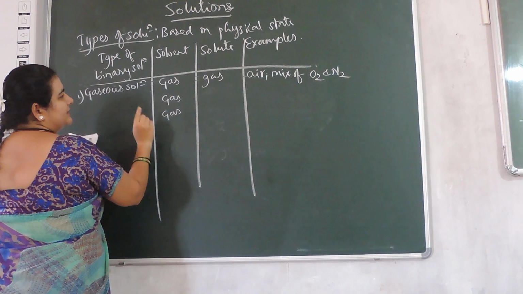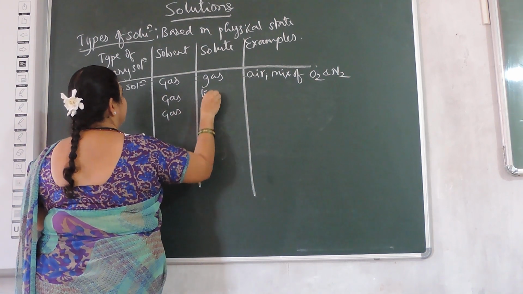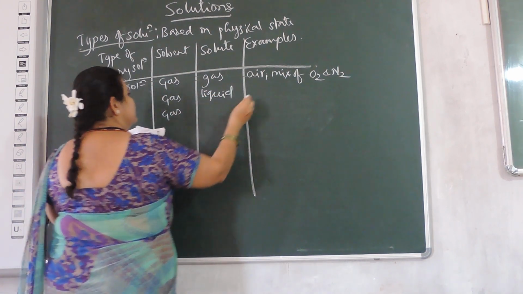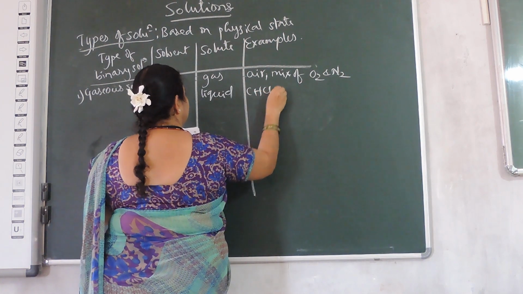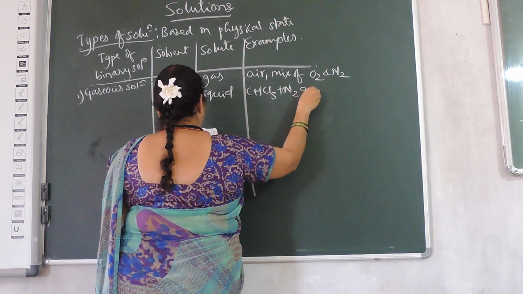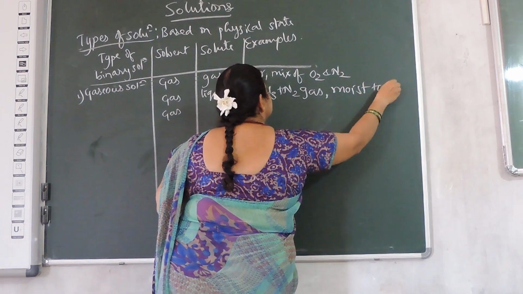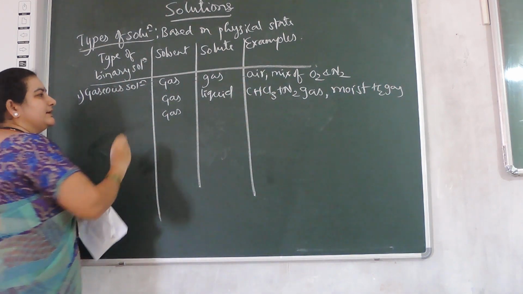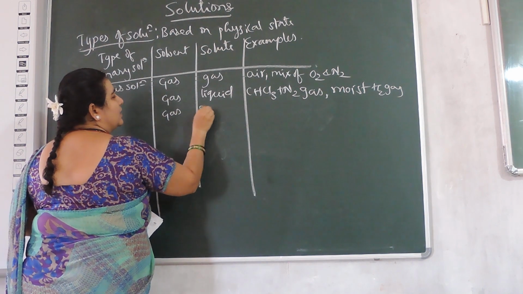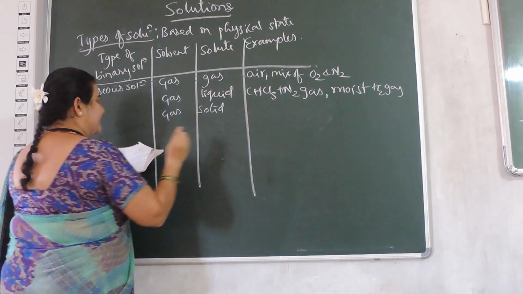Next, solvent gas, solute liquid: then CHCl3, chloroform plus N2 gas, or moist H2 gas. Third, gas solvent, solid solute: in that, camphor.